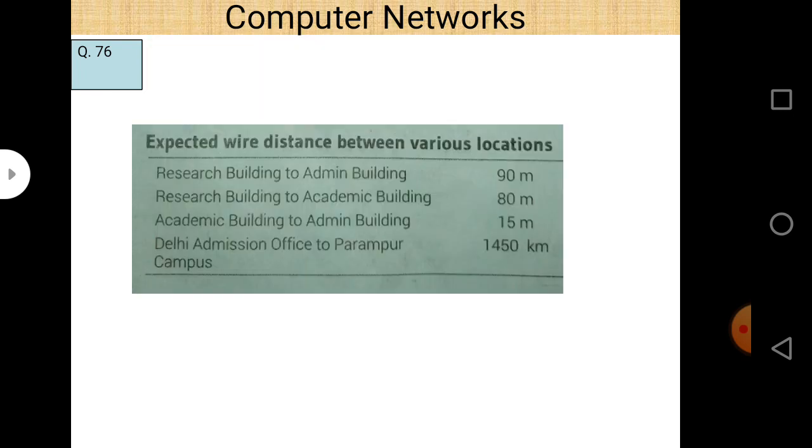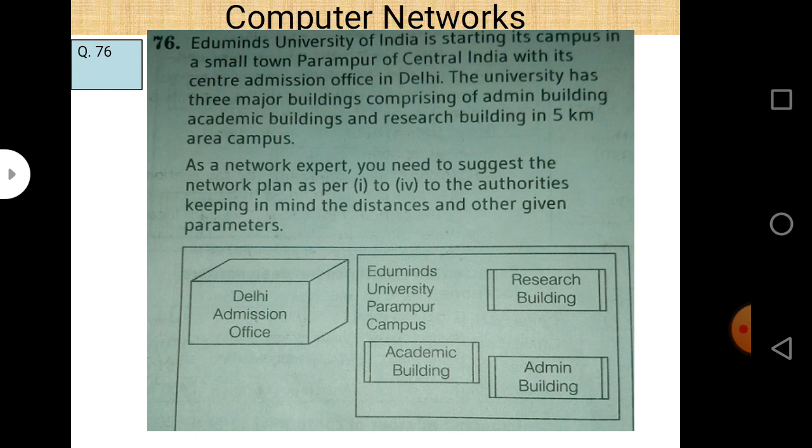which is numerical number 72 of your book, and 76. There is a university in India, and it starts a campus in a small town Parampur of central India with its center admission office in Delhi.